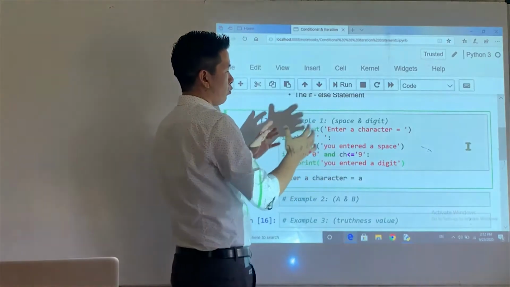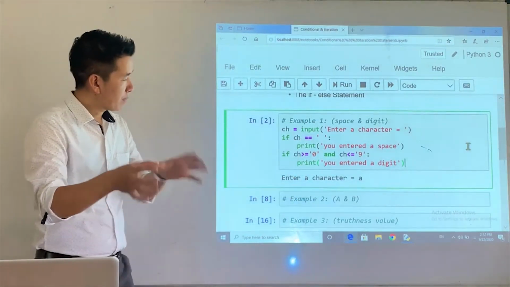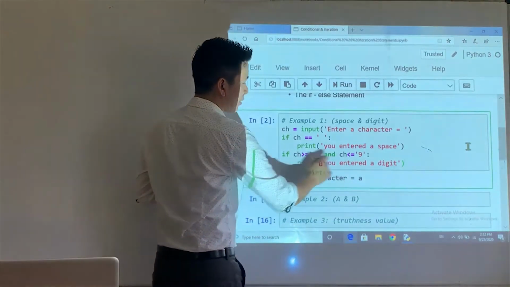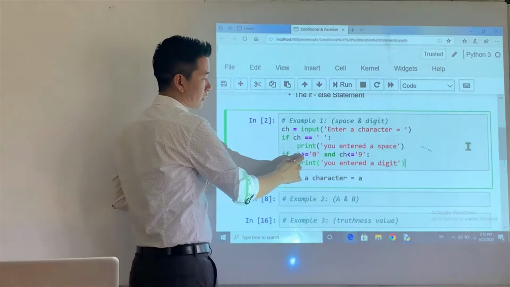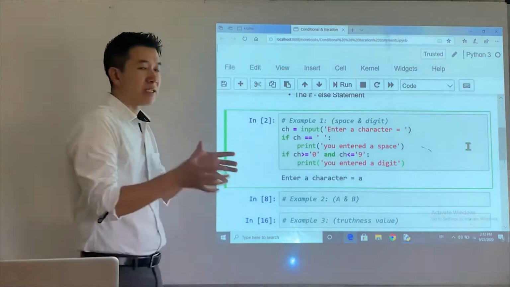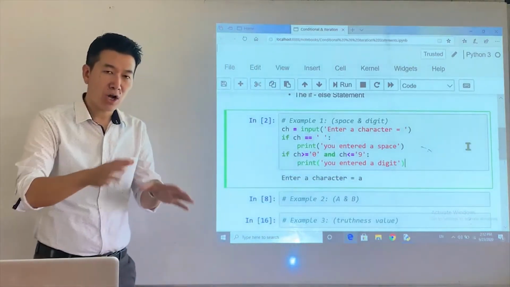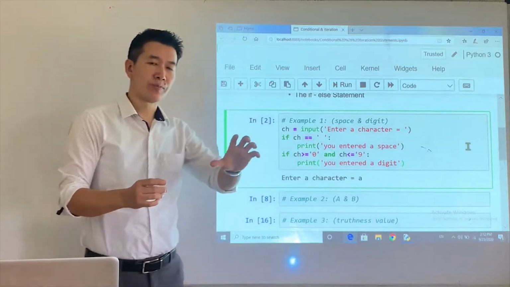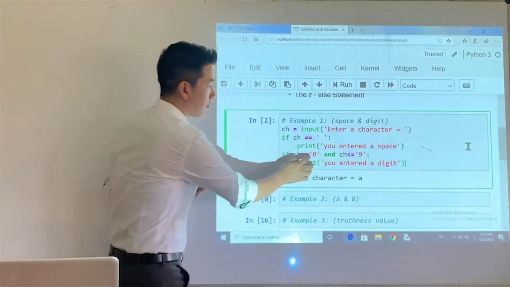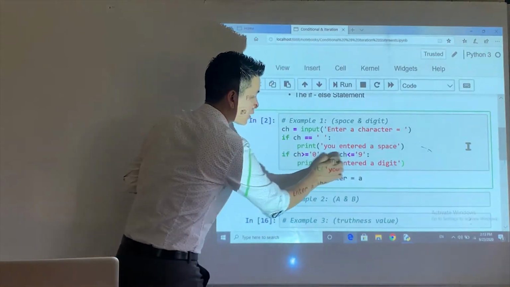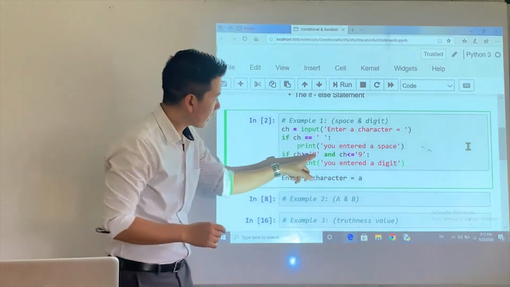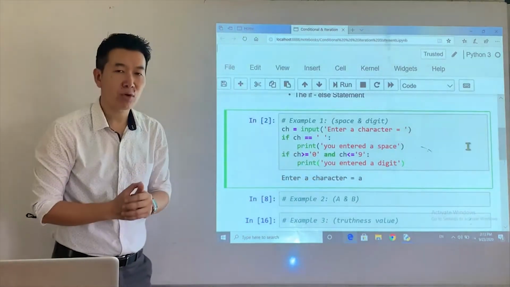Now let's say I enter 1, 2, 3, 4. But before this, I want to make certain thing clear. Whenever characters are compared like this, whether ch is greater than or equal to '0', or less than or equal to '9', the digits themselves are not compared, just like how you compare 1 and 2, where 2 is greater. When the numbers are enclosed in a pair of single quotes, they become a string or a character. So each of these characters has an ASCII code.